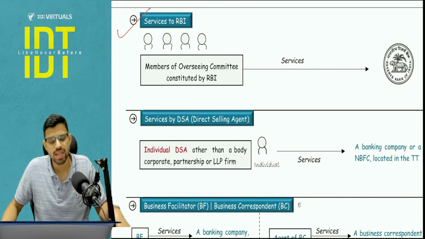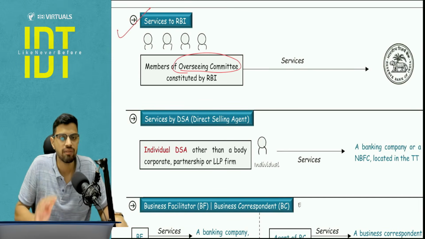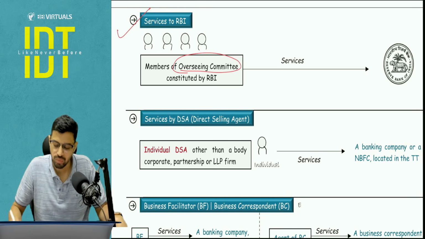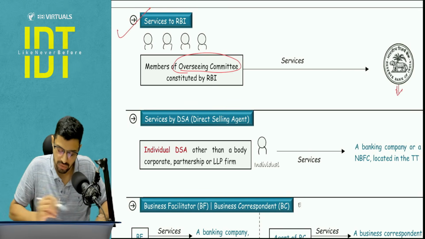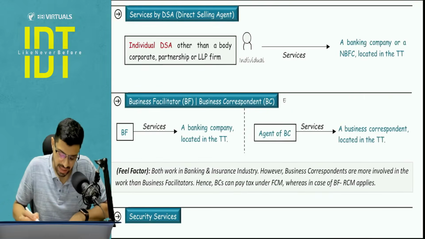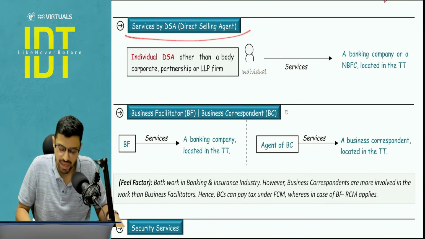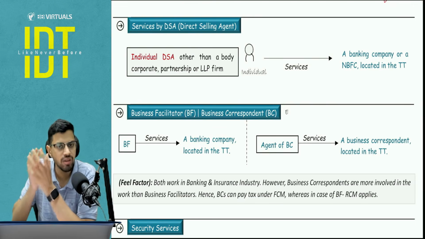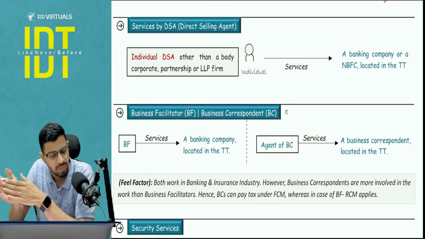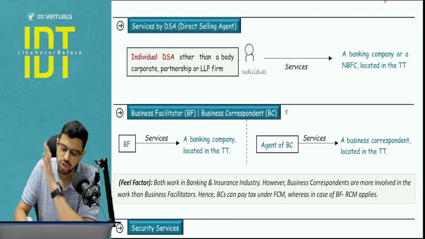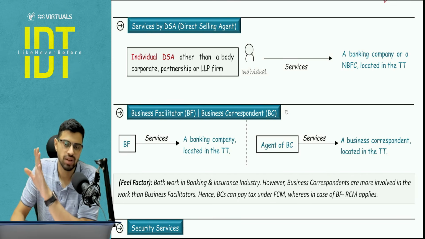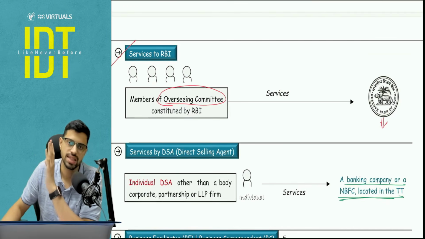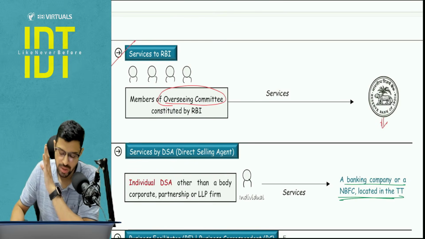Next, services to RBI. Now there is an overseeing committee for high level decisions, high level transactions. They charge basically a fee from the RBI. RBI is going to pay tax under the reverse charge mechanism. DSA, that is the direct selling agent related to banks and everything. So basically if it's an individual DSA, then RCM will apply. But if it is other than individual, then in that case FCM will apply. Recipients are the banks and financial institutions who are located in the taxable territory. Is it clear? Let's move to next.